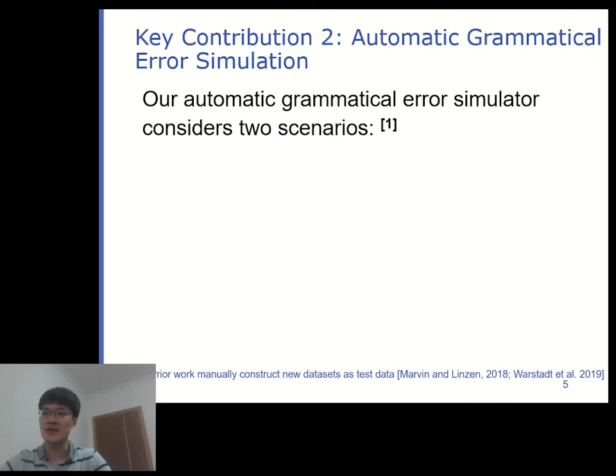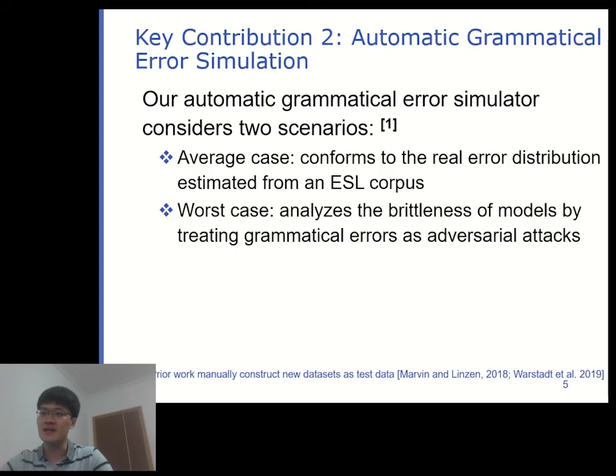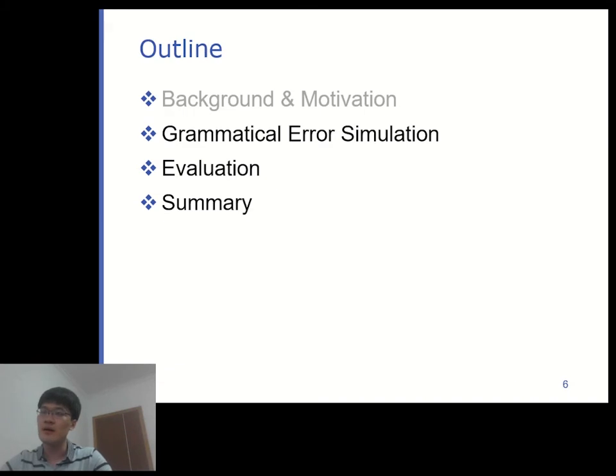We consider two scenarios, the average case and the worst case. For the average case, we conform to the real error distribution estimated from an English as second language learner's corpus. And for the worst case, we treat grammatical errors as adversarial attacks. The intuition is that the average case mimics a practical scenario, and the worst case identifies the brittleness of the models. I will first present the algorithms we used for grammatical error simulation, then demonstrate some experimental evaluations with our algorithms.